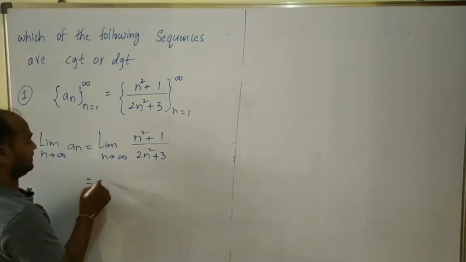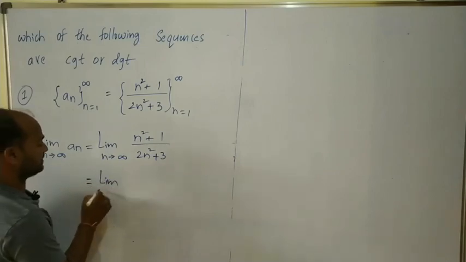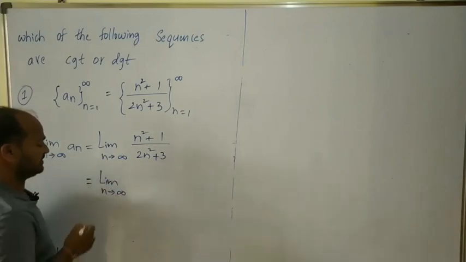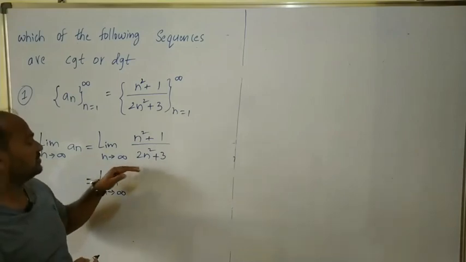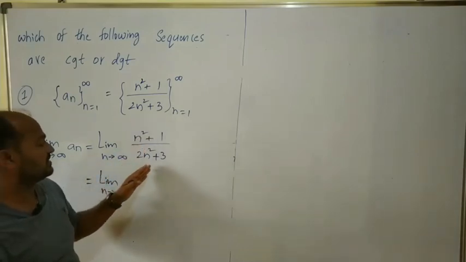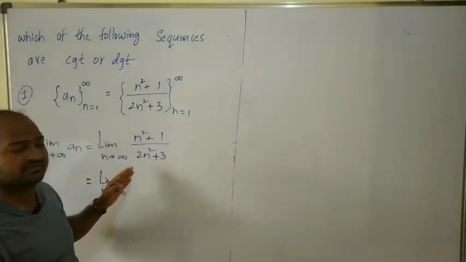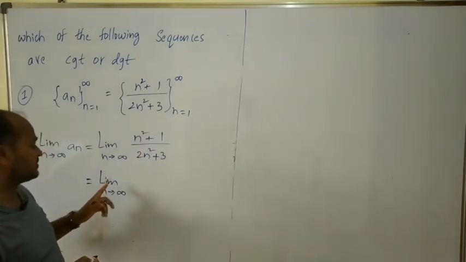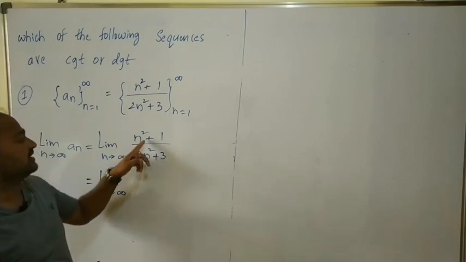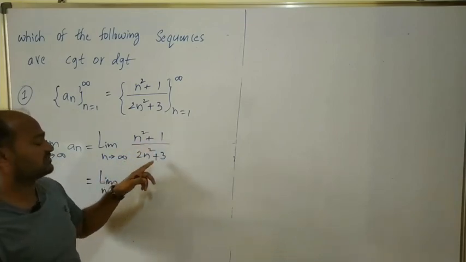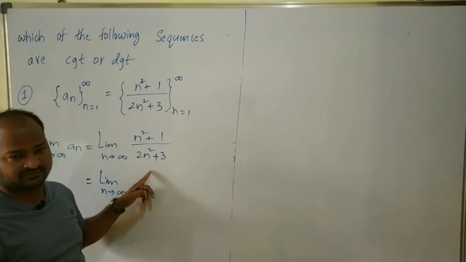Here, n square plus 1 by 2n square plus 3 is a rational function.